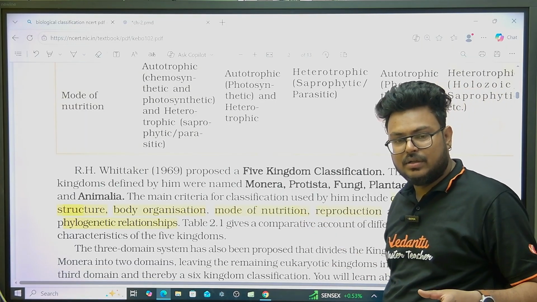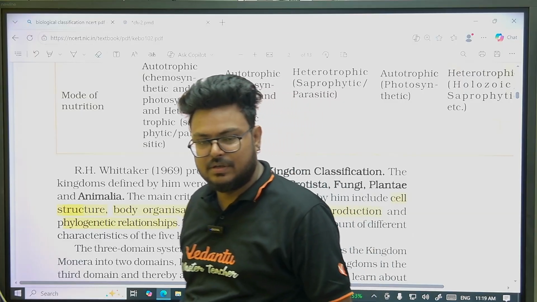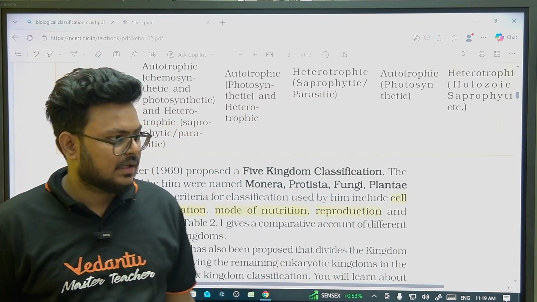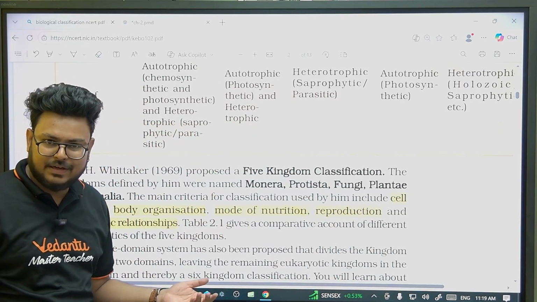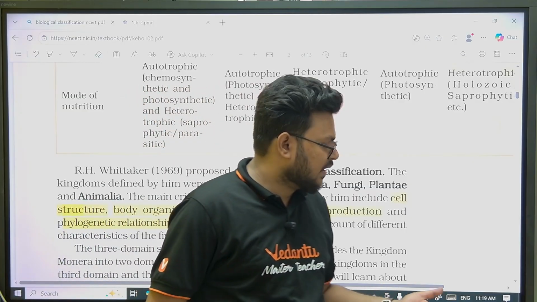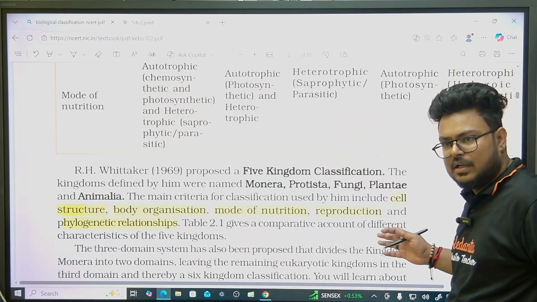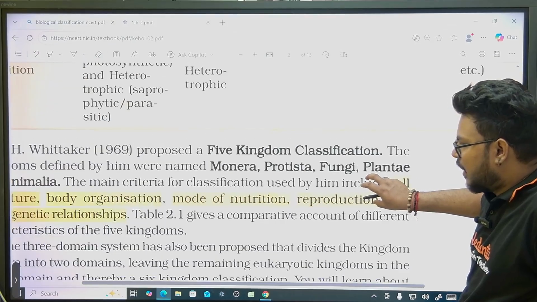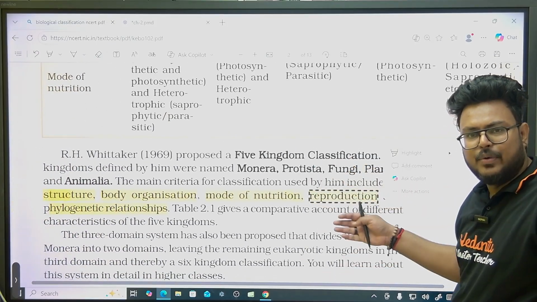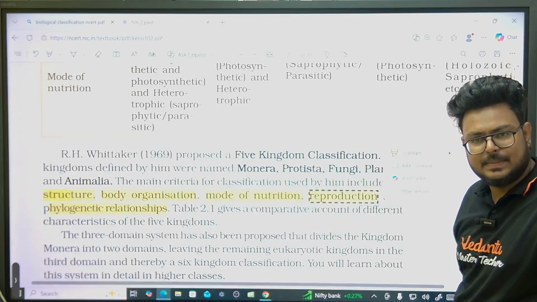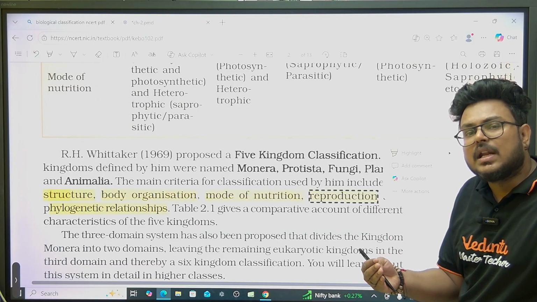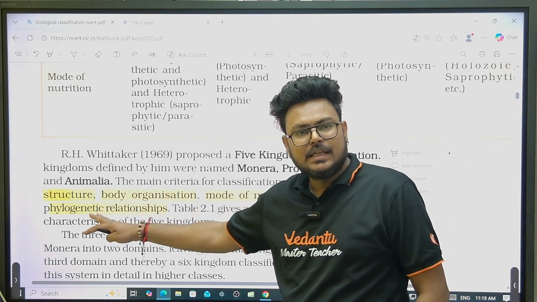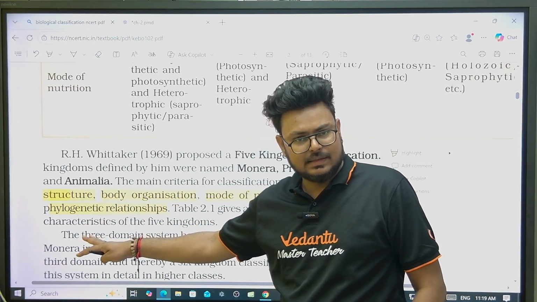Then mode of nutrition: fungi have a different mode of nutrition compared to others. Then mode of reproduction can be different in case of plants and all. So how they are reproducing. And last is phylogenetic relationships. Phylogenetic means the evolutionary relationship between the organisms.